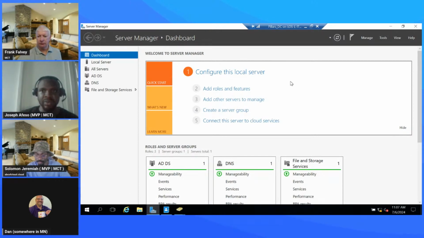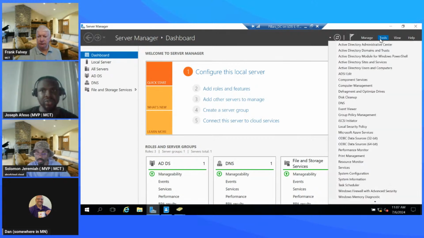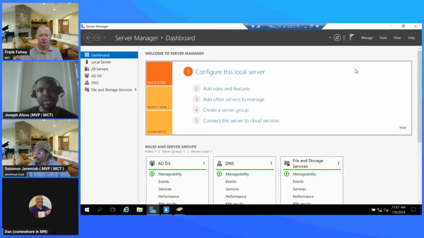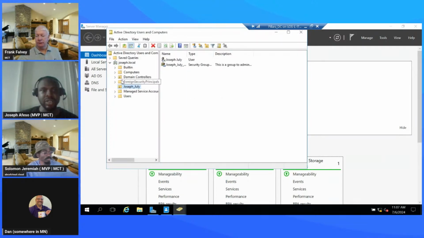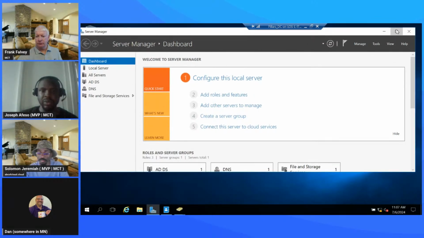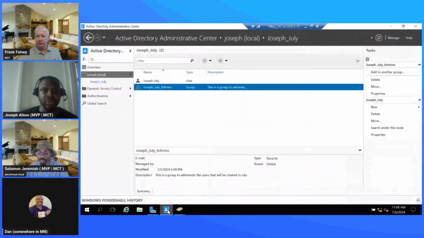You go to your server manager dashboard, and just here you see tools. You can decide to use the Active Directory Admin Center, or you can choose to use Active Directory Users and Computers. If we go by these, we're just going to have the option that will bring up the OUs in the environment.